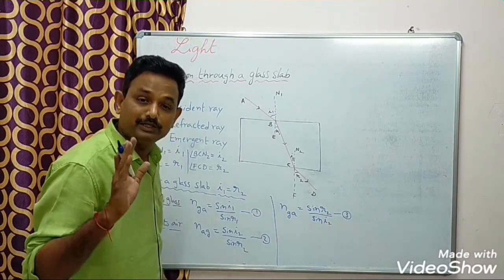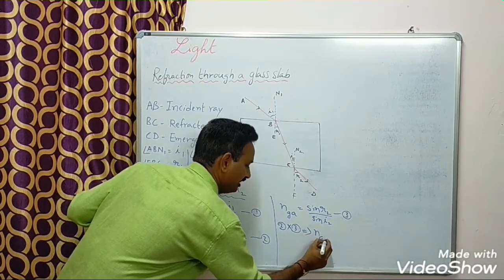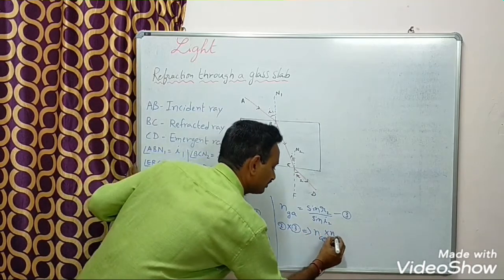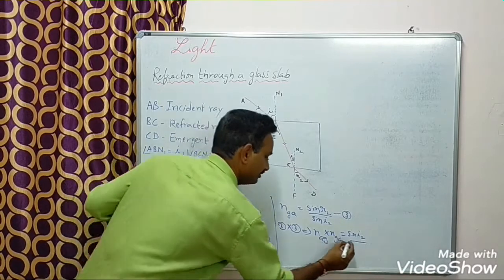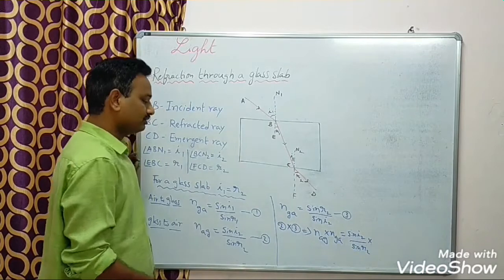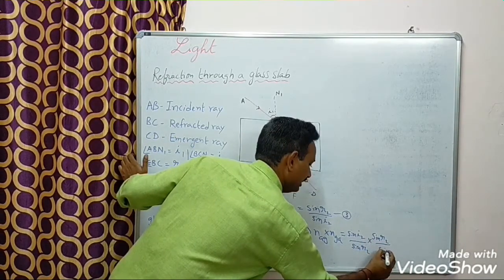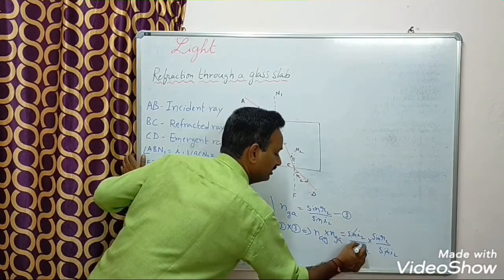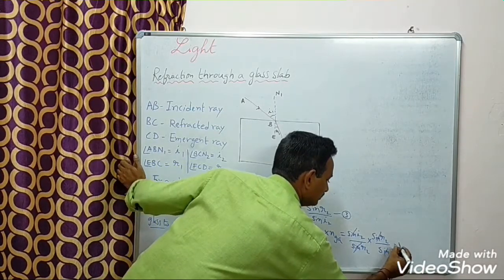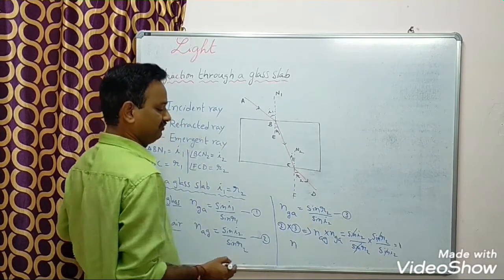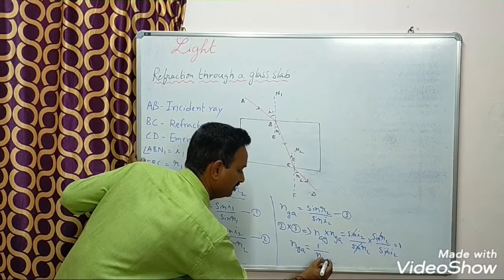Now I will multiply 2 and 3. Look here. If I multiply 2 into 3, that is the refractive index of air with respect to glass into the refractive index of glass with respect to air, that equals sin I2 by sin R2 into sin R2 by sin I2. So sin I2 cancels, sin R2 cancels. So what did I get? I got that equal to 1. So from that I can write, therefore, the refractive index of glass with respect to air equals 1 by the refractive index of air with respect to glass.